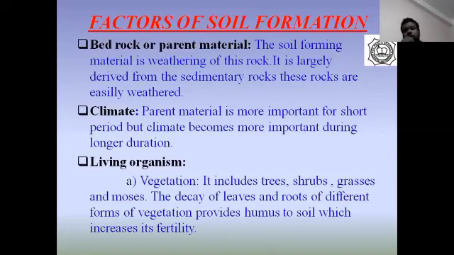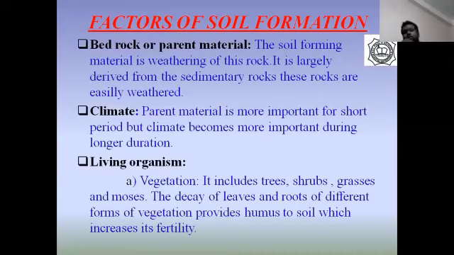Climate. Parent rock is more important for a short period, but climate becomes more important during the longer duration. What does it mean? The climate of an area is a major factor for soil formation. Depending on the climate, the soil formation takes place.